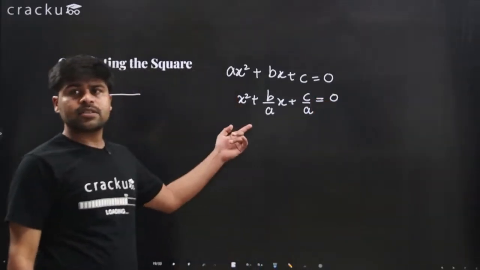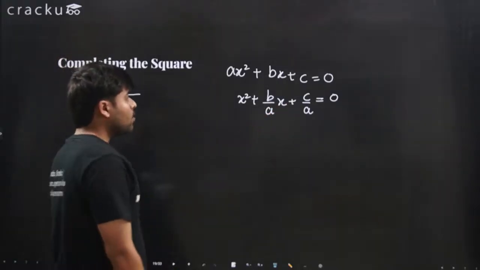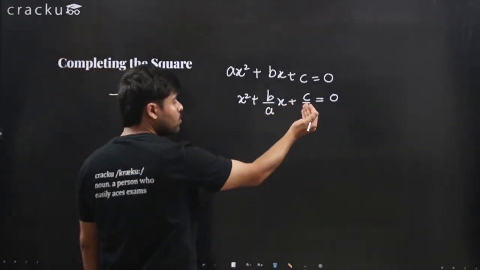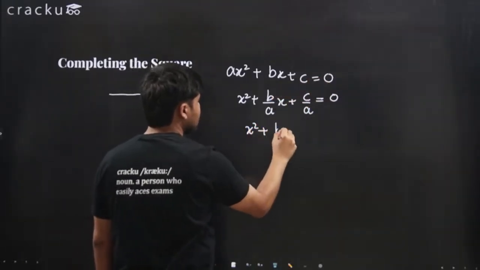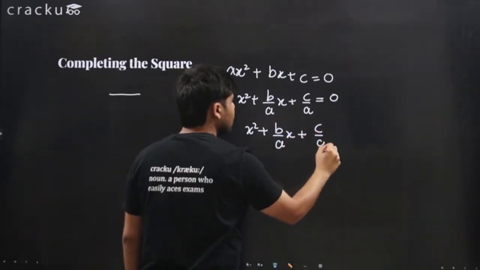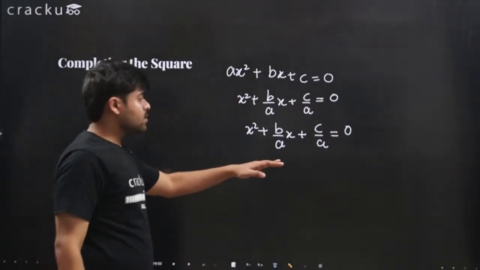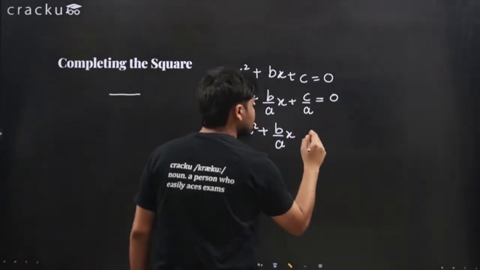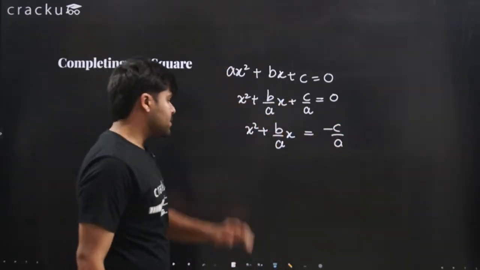Okay, this is the equation that we will get when we divide the whole equation by a. Now let's move c over a to the right hand side. x squared plus b over a x equals minus c over a. This is what we get. We moved c over a to the right hand side.